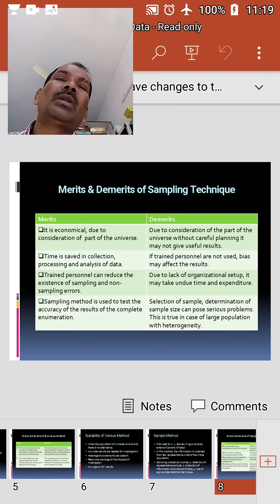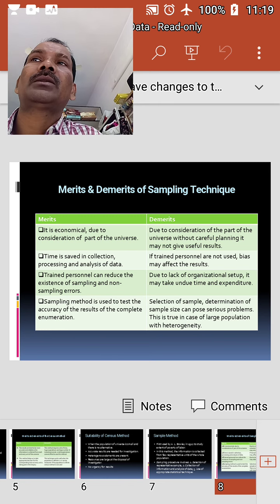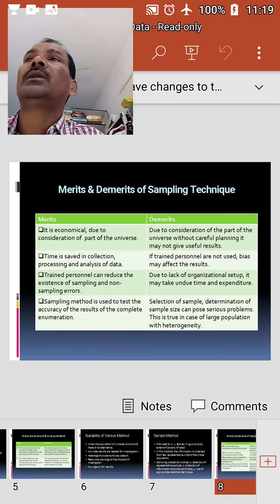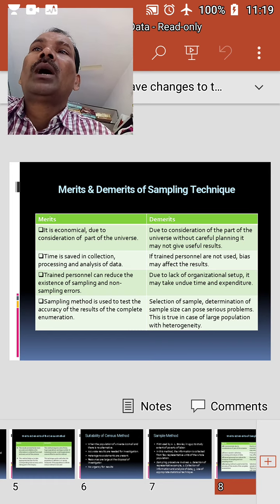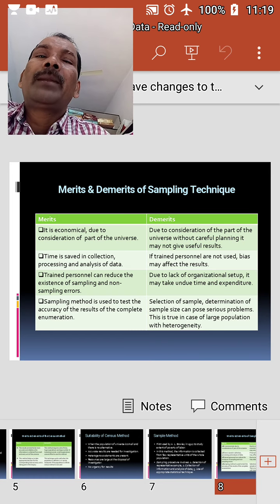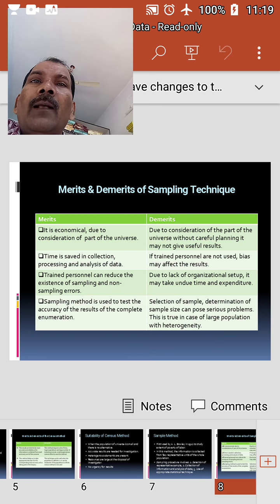Such samples give misleading and unreliable results. Collection of data from a sample requires employment of trained personnel. If trained people are not employed, there is a possibility of bias affecting the data collected and final results.